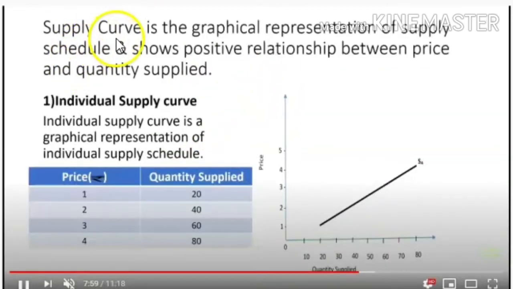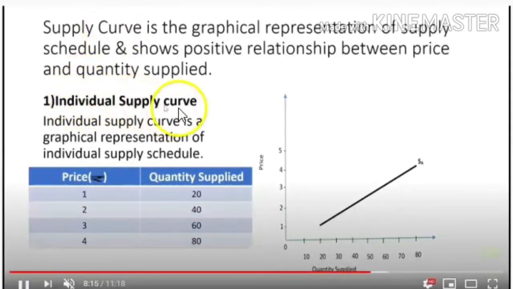Next is supply curve. Supply curve is the graphical representation of a supply schedule and shows positive relationship between price and quantity supplied. So you can see the individual supply curve. Individual supply curve is a graphical representation of individual supply schedule. As it has a direct relationship, it is shown here that at 1 rupee the quantity supplied is 20. As price increases, the quantity supplied increases.